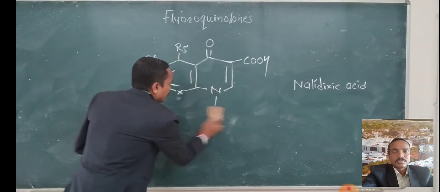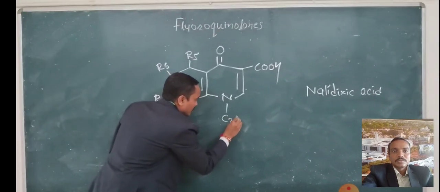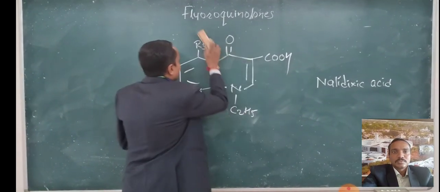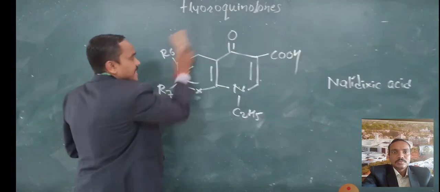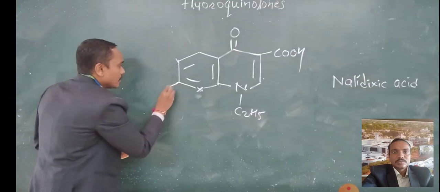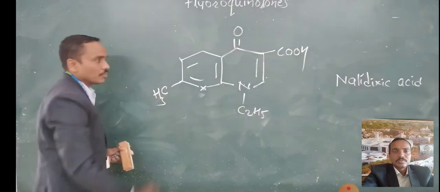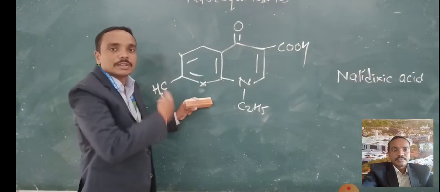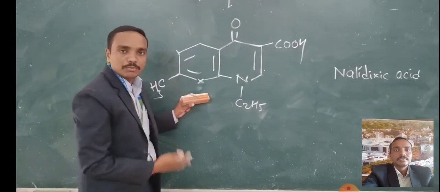This contains C2H5, the rest of the part is same. Here is hydrogen, here again hydrogen, and R1 is methyl. From this we can develop a number of molecules.